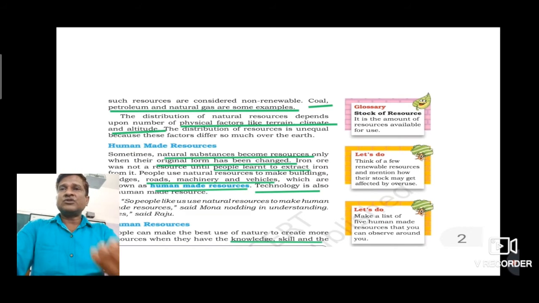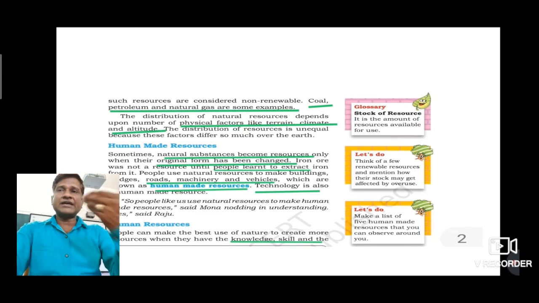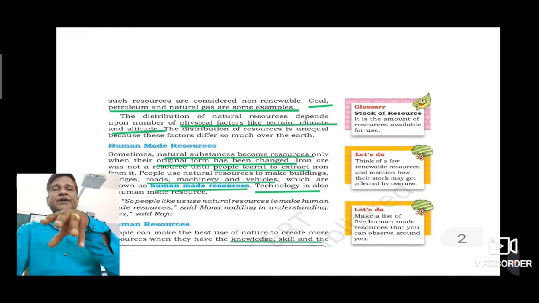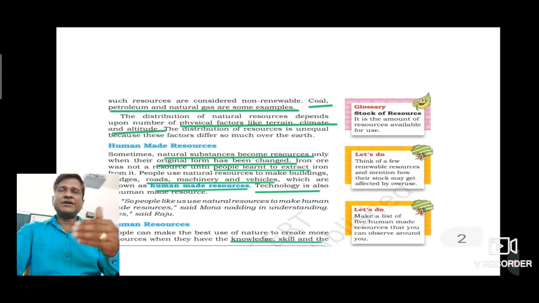Now if we talk about non-renewable, non-renewable is just the opposite of renewable. Non-renewable resources are those which have, first of all, a limited stock. Once the stocks are exhausted, meaning finished, it may take thousands of years to renew them. Look, this is the important difference. In renewable, resources are replenished and renewed quickly, but here it takes thousands of years. That is the reason we have these two categories, renewable and non-renewable resources. Here I would like to mention some resources like coal, fossil fuels, and water also.